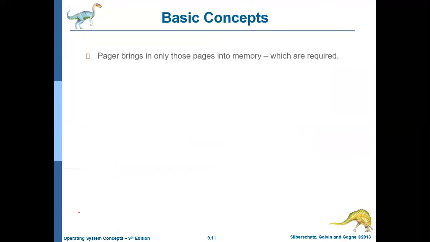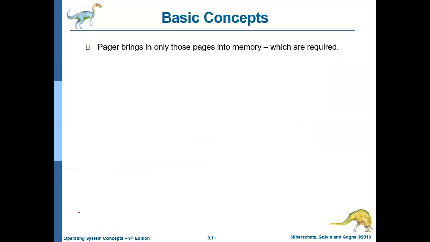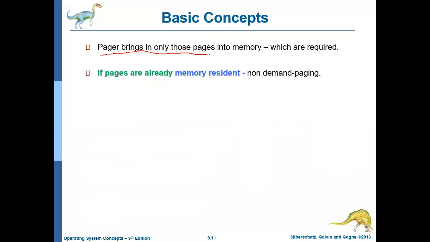Let us see how it actually works. The pager brings only those pages into the main memory which are required. It will not bring all the pages. Now the CPU will generate a logical address, as we have already discussed.